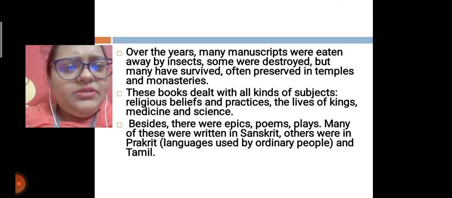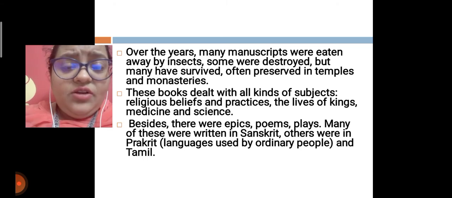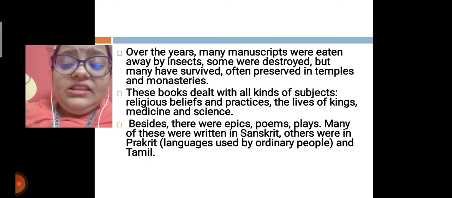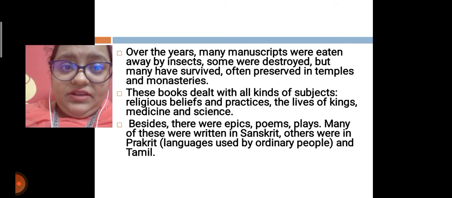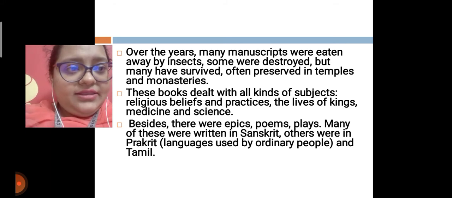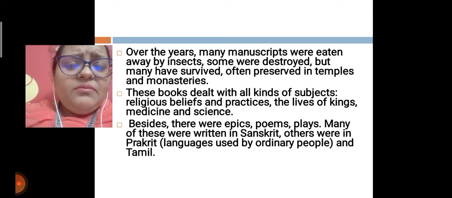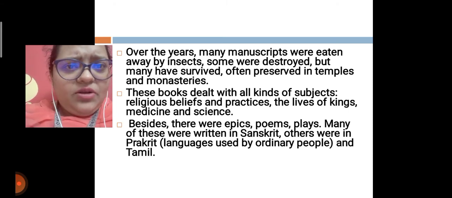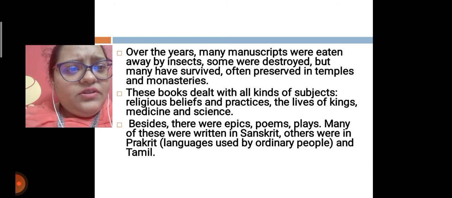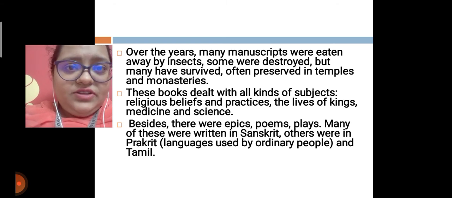Since plants are a living source, they may get eaten by insects. Many were destroyed, but those which survived are preserved in temples or monasteries.